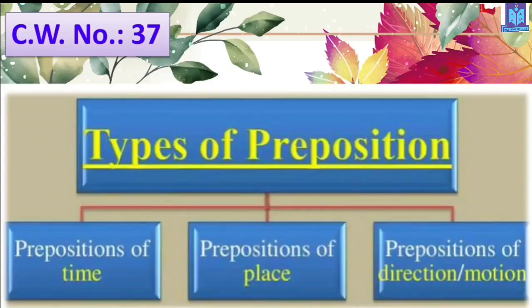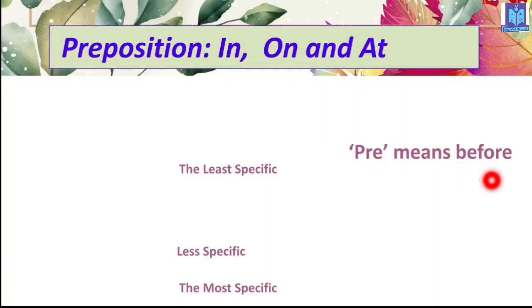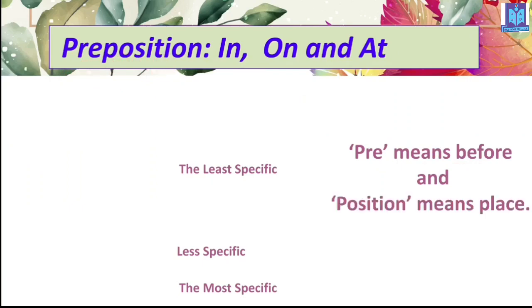Now let's go for the types of preposition. There are actually three types of preposition: prepositions of time, prepositions of place, and prepositions of movement or motion or direction, because it is showing the movement of something or someone. And don't forget to write the CW number. Today's CW number is 37. Here, in "preposition", pre means before, and position means any place or any location.